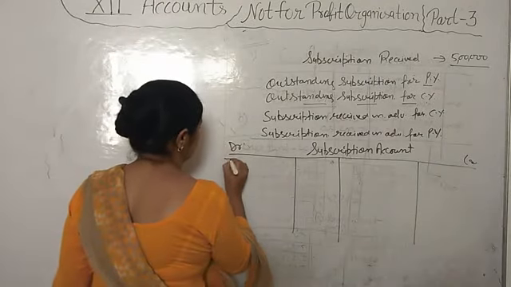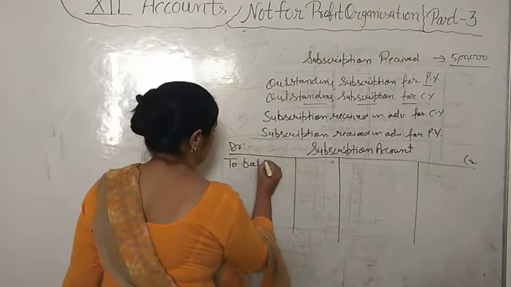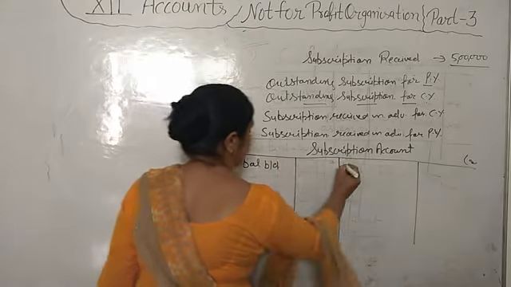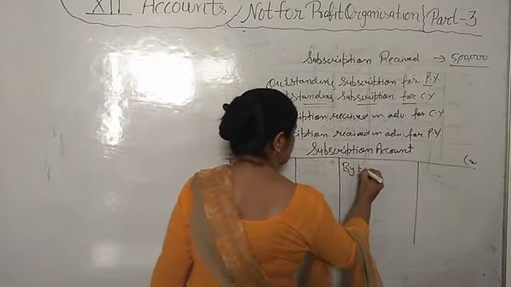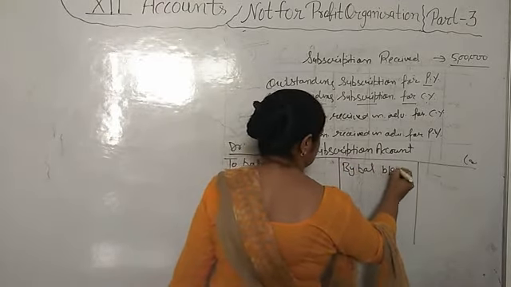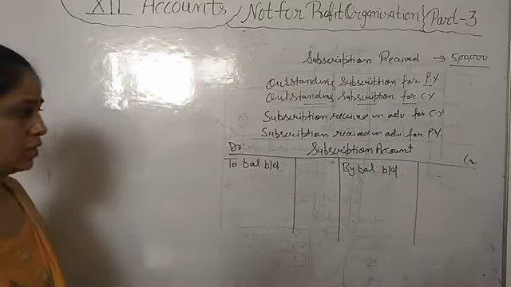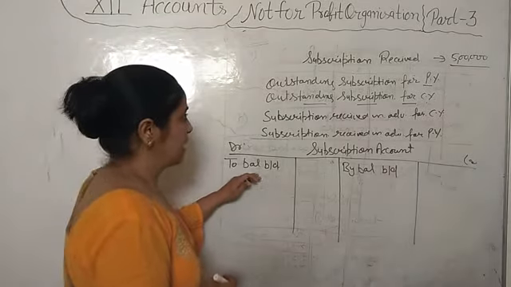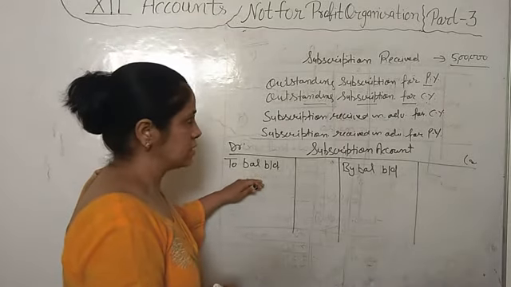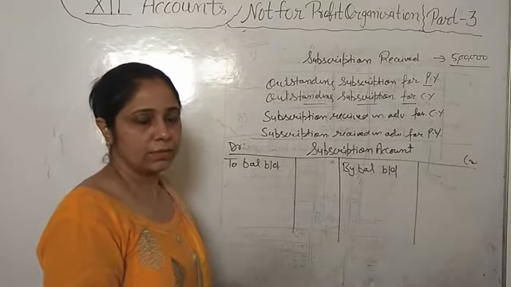Here we will write, there are two balances of subscription, one of outstanding and one of advance. So we will start with the opening balance. It means previous year balance.